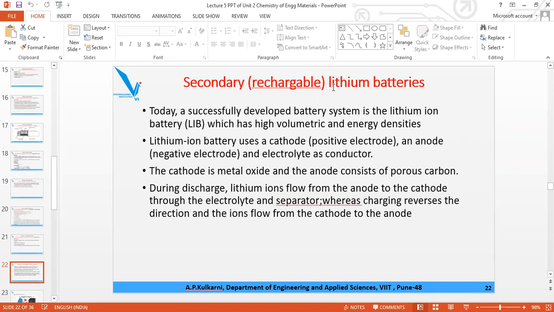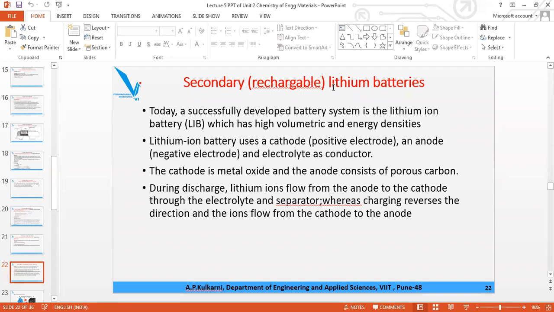If you don't know how the charger looks like for the rechargeable batteries, you can google it out, so that you will get the idea. When it is completely discharged, no electrolyte is there, no reaction occurs, then you will find that you need to charge it, and that time it shows red color, and when it becomes green, it means charging is complete. Depending on how much it is discharged, that much time is required for charging.